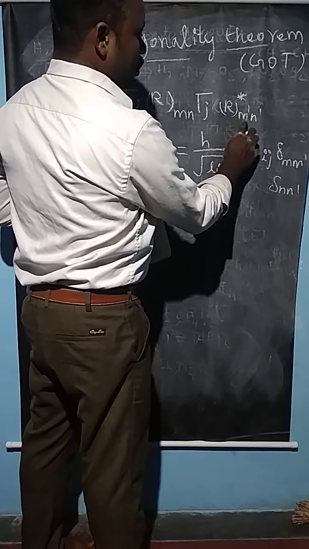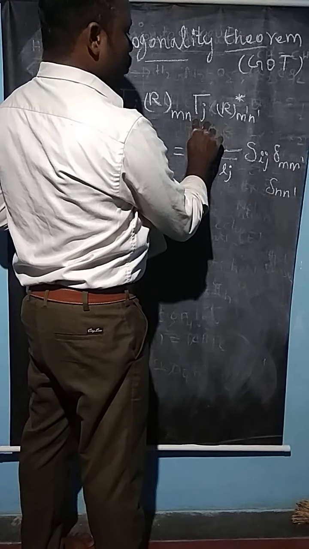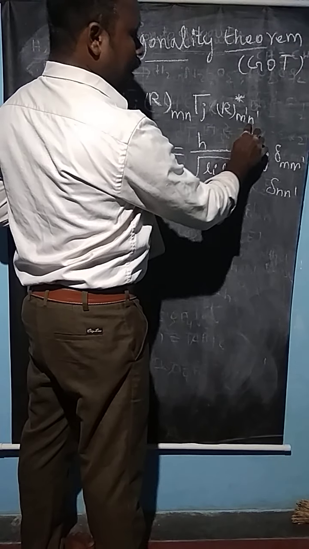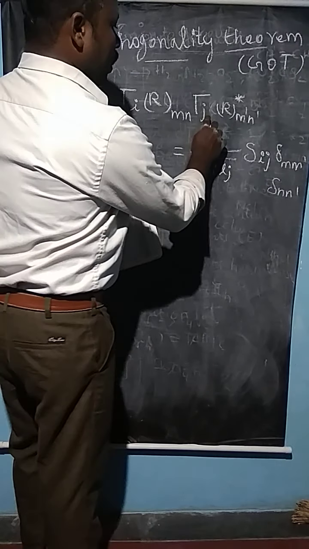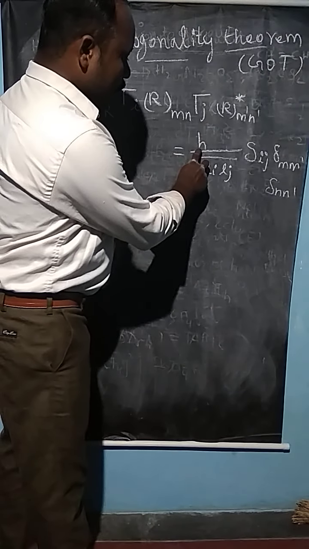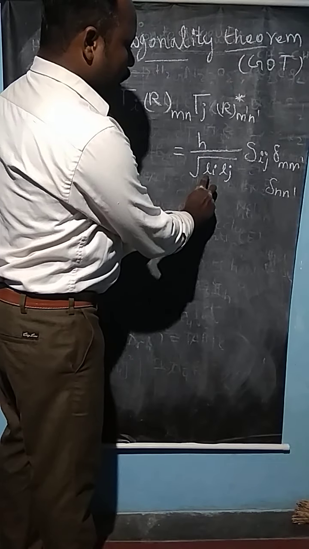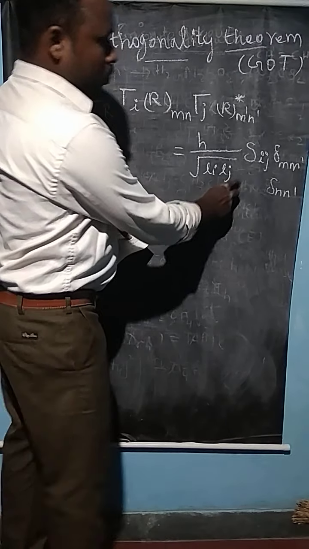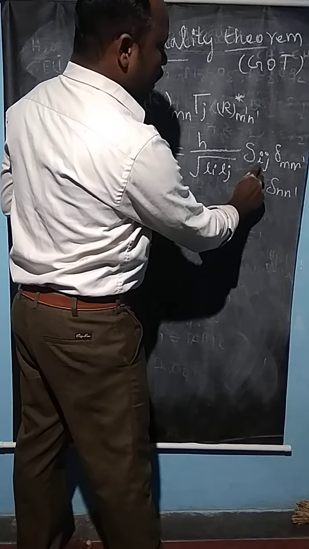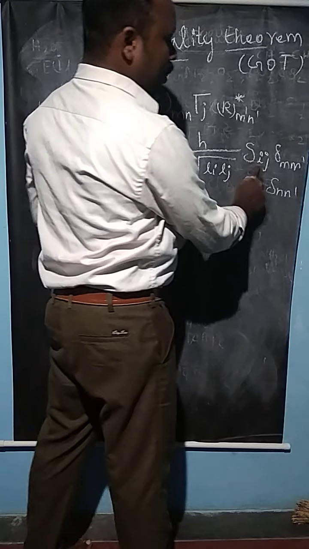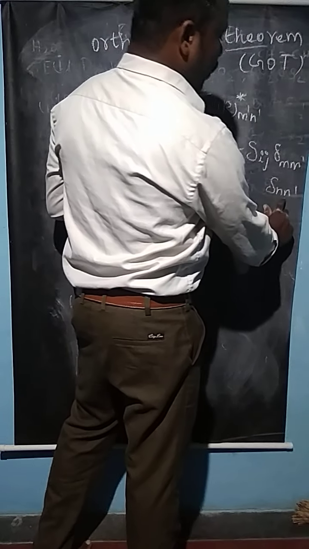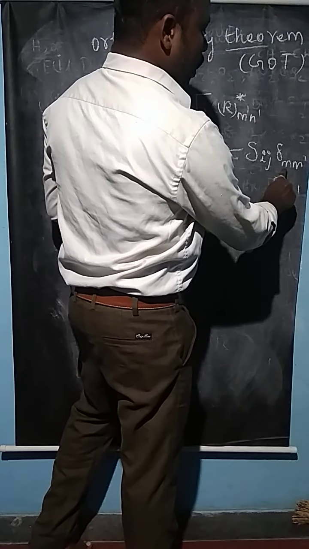So tau J represents the symmetry operation of the M dash N dash class for the jth irreducible representation. Here H is the order of the group. Li and Lj are the dimensions of the representations. Del is the Kronecker delta. Here ij represents the ith and jth irreducible representations. M, N and M dash, N dash are the symmetry elements of the Mn class.